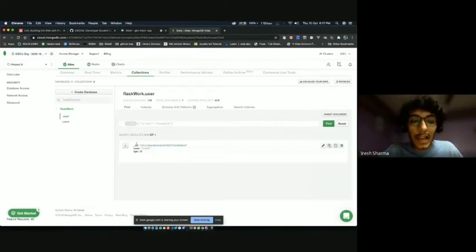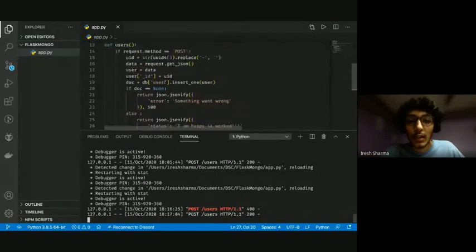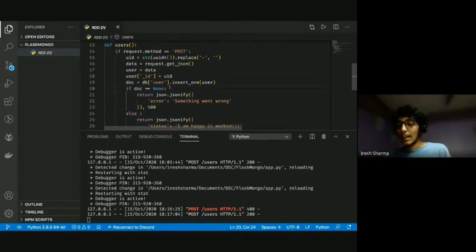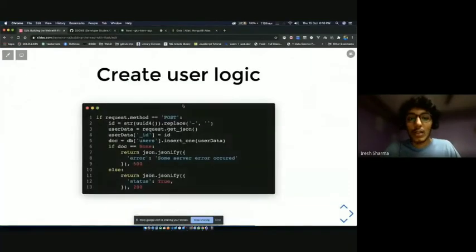Okay, user. Let's go there, and we can see Irish and 20, and we can see an ID. Now something interesting happened here. If you notice, there were users already, but it created user. In an ideal scenario, if I put something wrong here, it should have errored out. But this is where MongoDB is both a boon and a bane. If you make a typo and send data into a wrong collection, it'll do that. And if you're starting fresh and you don't actually have a collection, it'll create a collection for you. So you have to be very careful about what you're doing and not making typos. So yeah, we created a user, and this is the code for it in case you're looking for it again.